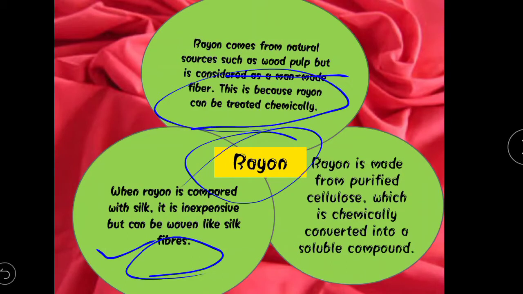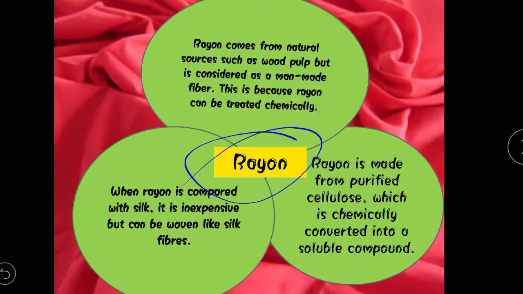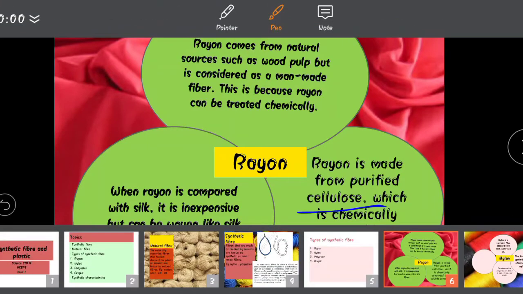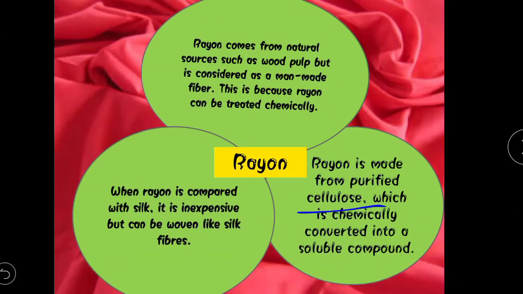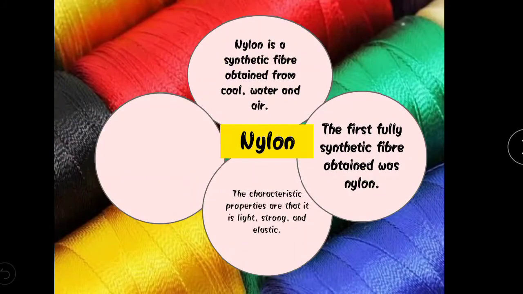Rayon is compared with silk. It is inexpensive but can be woven like silk fiber. It is inexpensive as compared to silk, and it gives all properties similar to silk. So mostly people prefer rayon instead of silk.